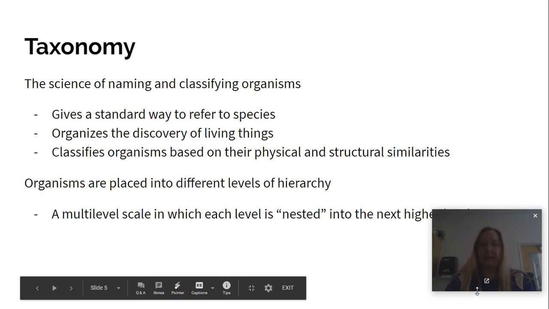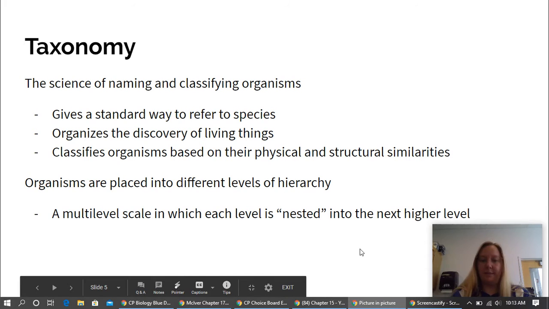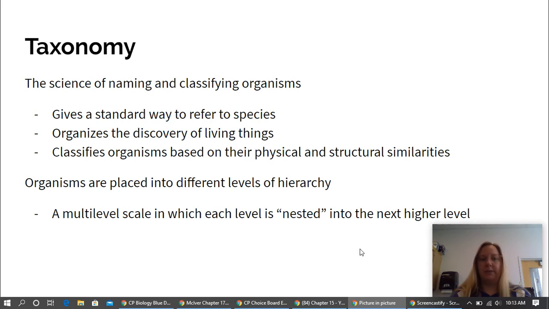Taxonomy is the science of actually naming those organisms and then classifying them. So it gives a standard way to refer to all the species. It organizes the discovery of all living things. It classifies organisms based on their physical and structural similarities. Organisms get placed into different levels of hierarchy, which is a multi-level scale in which each level is nested into the next higher.